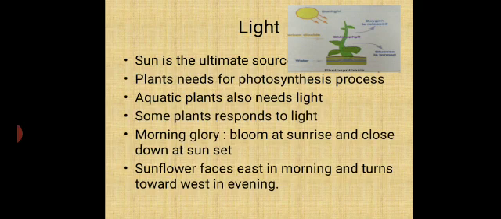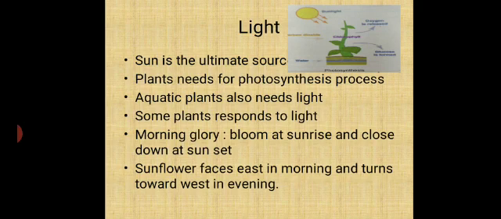Aquatic plants also need sunlight, because sunlight penetrates into the water also. So, aquatic plants also need sunlight to prepare their own food. But as we go deeper and deeper in the water, the sunlight doesn't reach. So, it is not necessary that all the aquatic plants will survive.